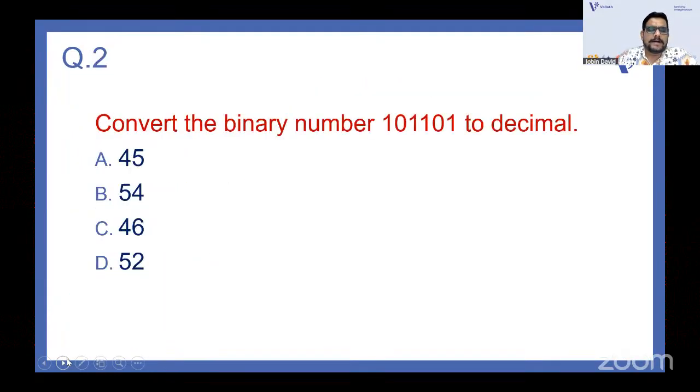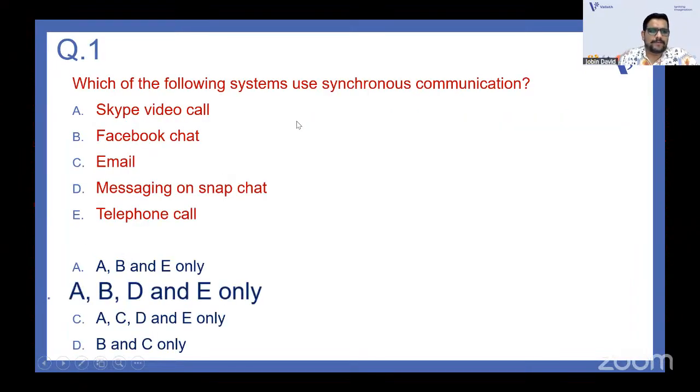So what do you mean by synchronous communication? The reply will be very fast. The immediate response will be there with synchronous communication. That means a two-way immediate communication will be there. So Skype video call, Facebook chat, messaging on Snapchat and telephone call, there will be an immediate response. But with an email, obviously there won't be an immediate reply. So that is not synchronous communication. Okay, can I go with the next question?